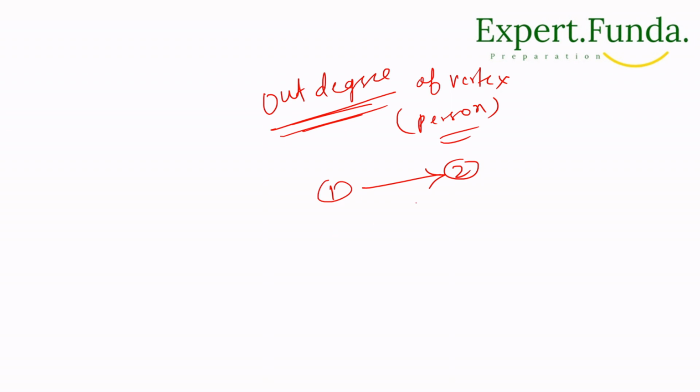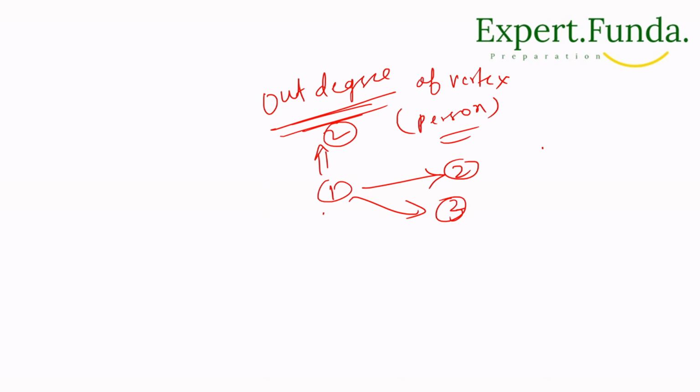Let's suppose 1 is going to 2 and 3. So what is the out degree? We have 2 out degree for 1. For this graph that we have just seen, the out degree of the vertex represents the number of other people that the person trusts.